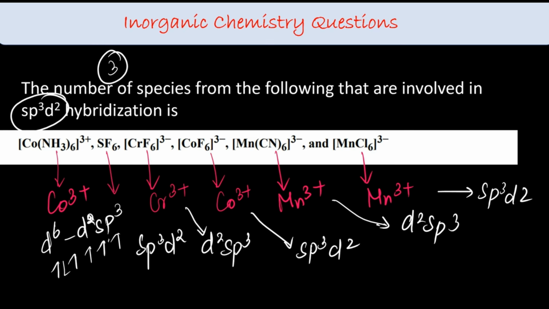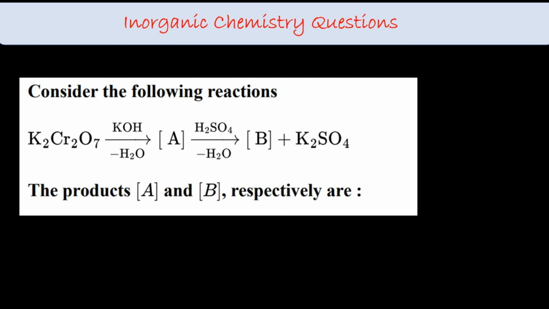Consider the following reaction. K2Cr2O7 with KOH forms A, and A with sulfuric acid forms B. This is from the d and f block. The dichromate and permanganate: what is the hybridization, why do they form colors, and what are the important reactions we have? That gives us more questions. So K2Cr2O7 in basic condition, what will that give? They also mentioned the removal of H2. So what can we expect?